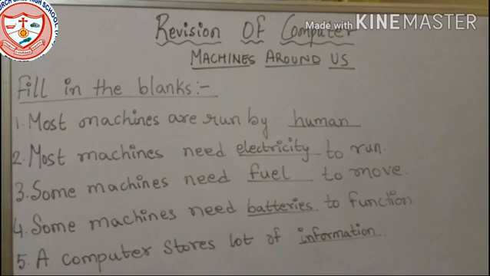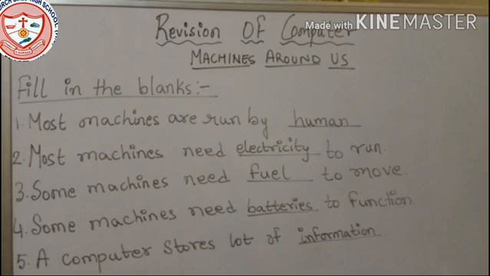That is fuel. Number 4, some machines need dash to function. That is batteries. So there are some machines which need fuel, some which need batteries, some which need electricity, and some are run by human beings. Different machines, different requirements, right?